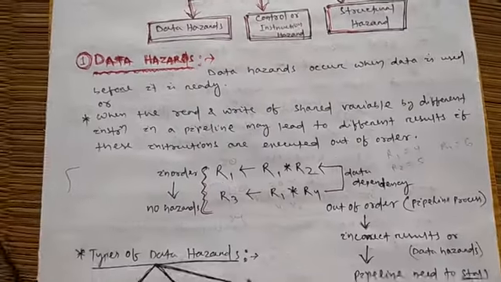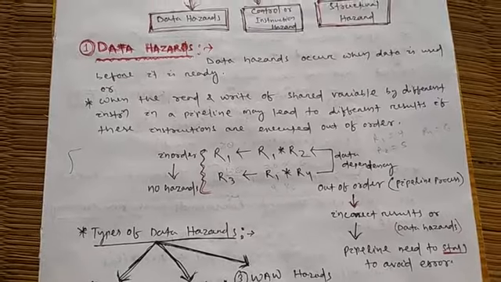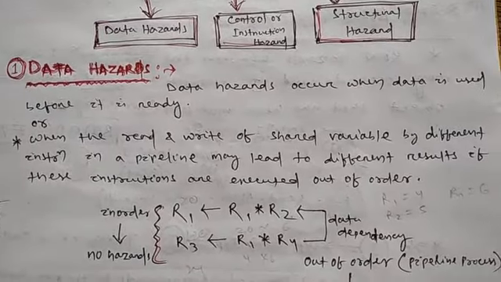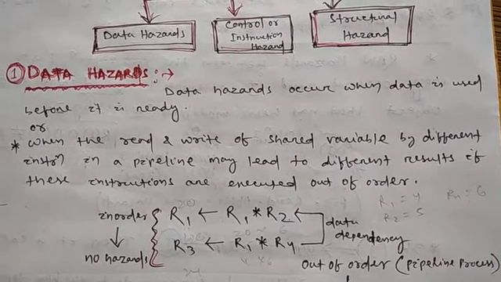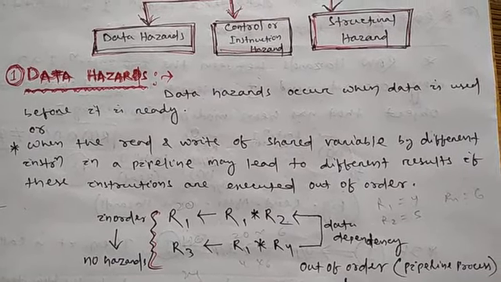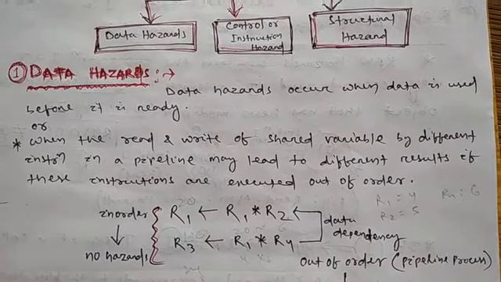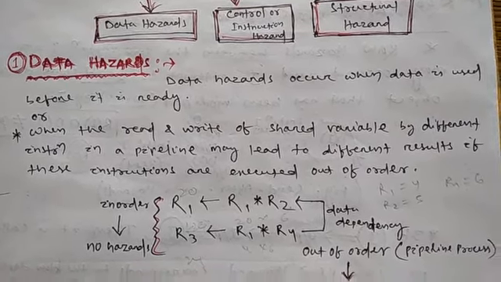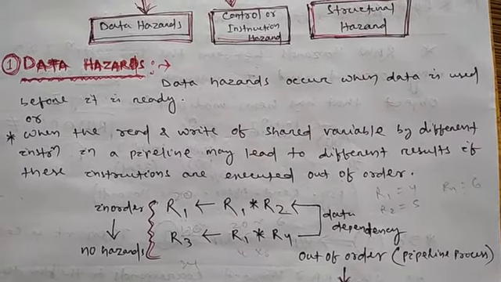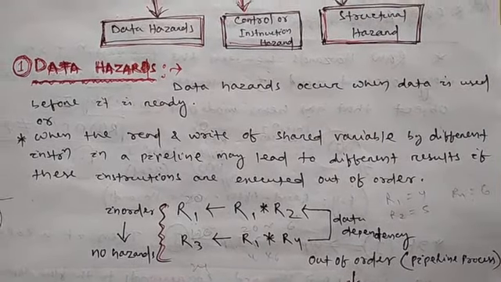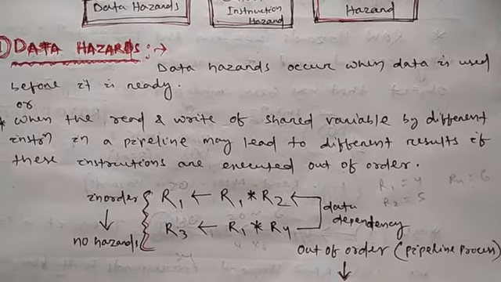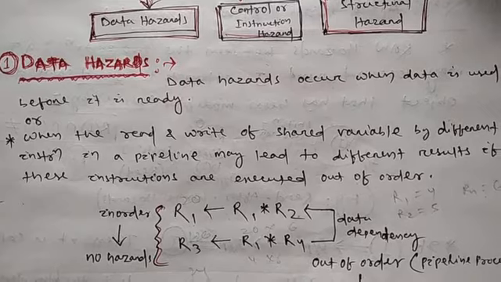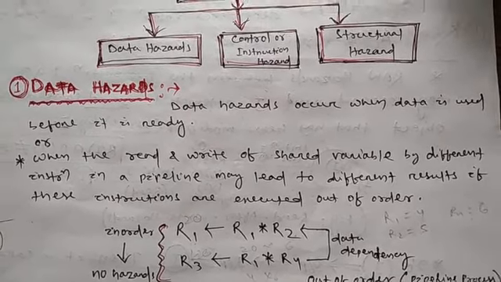So first, let's come to data hazards. So what do you mean by data hazards? Data hazards occur when data is used before it is ready. So what are data hazards? Data hazards occur when data is used before it is ready, or you can say when the read and write of a shared variable by different instructions in a pipeline may lead to different results if the instructions are executed out of order. Listen carefully.